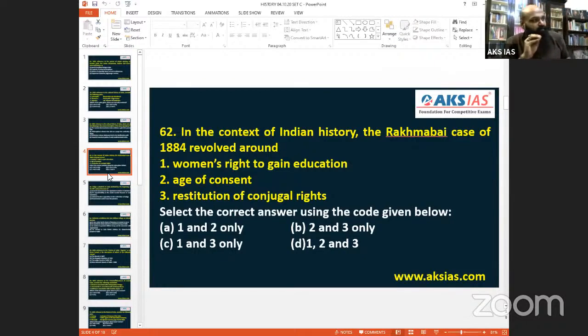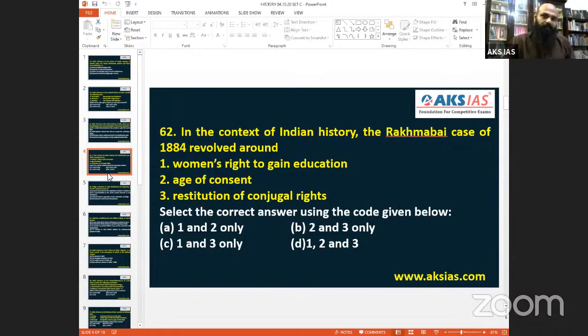So generally, woman's right to gain education. Now why I am not very connected with woman's right to gain education is that she was already educated, because after this case, there was a general attendance to her. What do you need to do? She told, I want to study medicine.